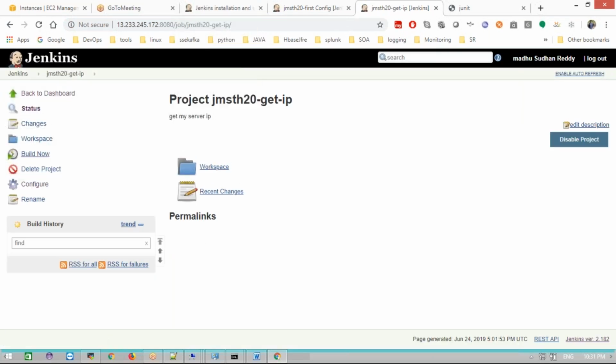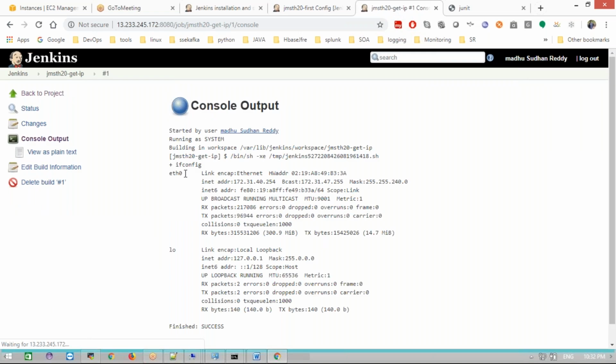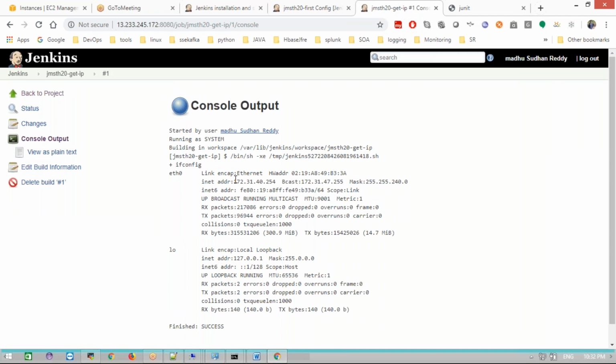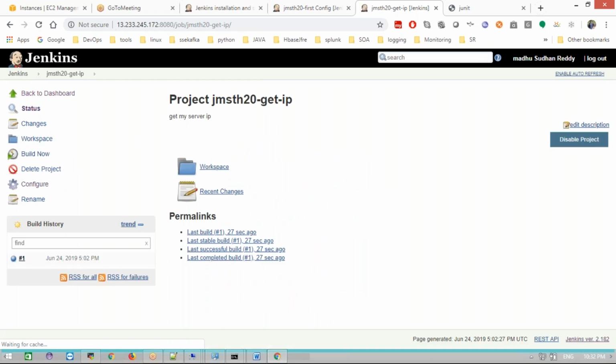Okay, now click the Build Now button. See the output here, the console output. If I run this same command on Linux, what output do I get? The same output I got here also. This is the output with my IP. Clear? Clear now? Clear, guys?